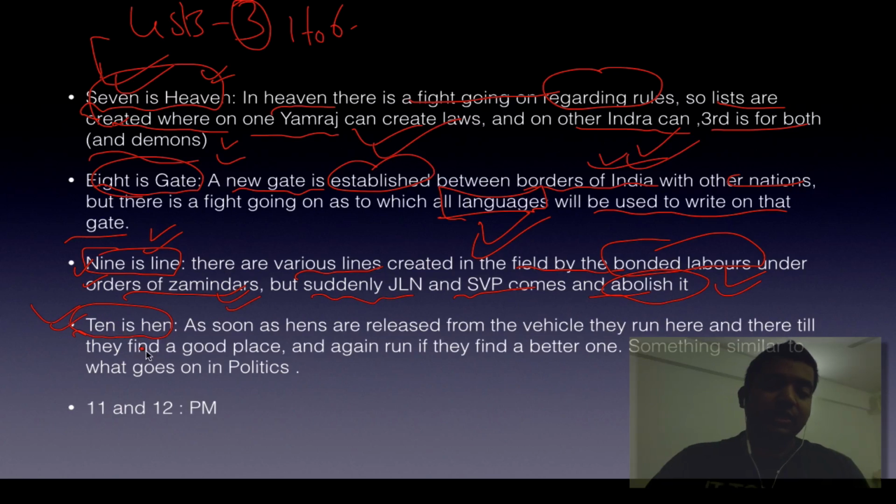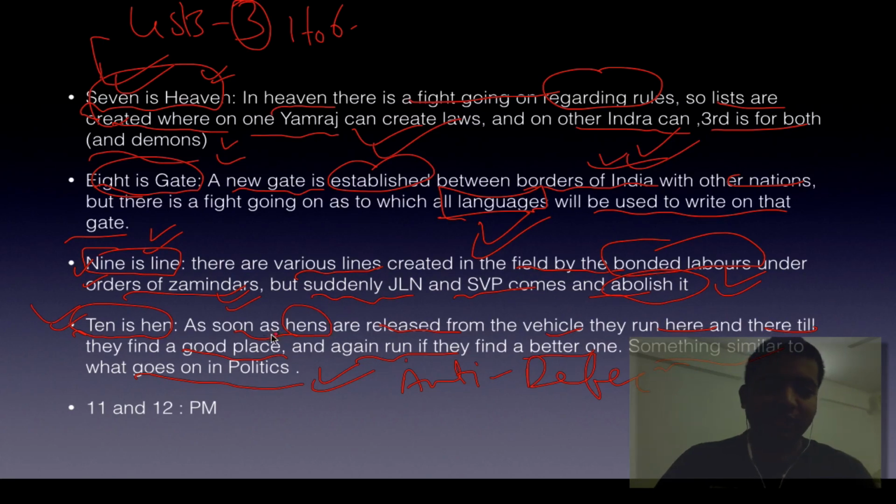those laws which are present in it, even if they violate fundamental rights. That was the right to property back then, so they will not be considered violative of the constitution. 10 is hen. As soon as hens are released from the vehicle, they run here and there till they find a good place, and again run if they find a better one, something similar to what goes on in politics. So 10 relates to the anti-defection law, and 11 and 12 we already know.